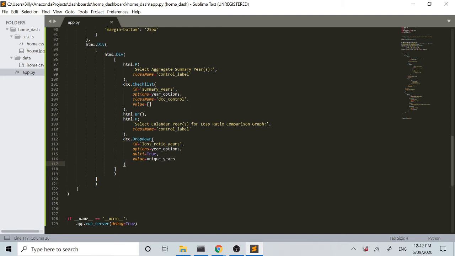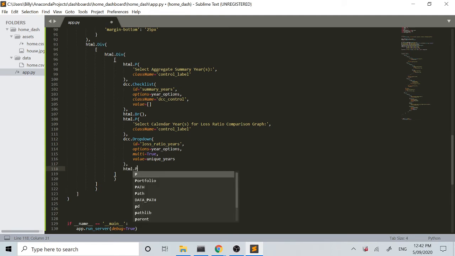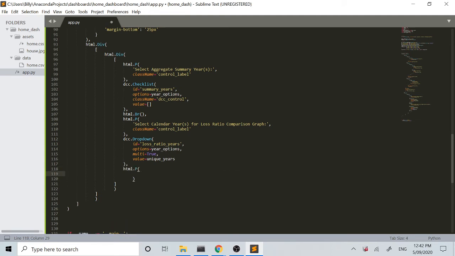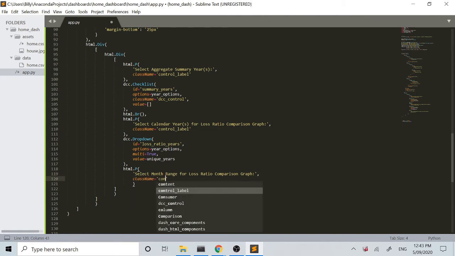So we'll keep moving here, and we'll have html.p, and in our text here we'll go select month range for loss ratio comparison graph, and class name again is a control label,